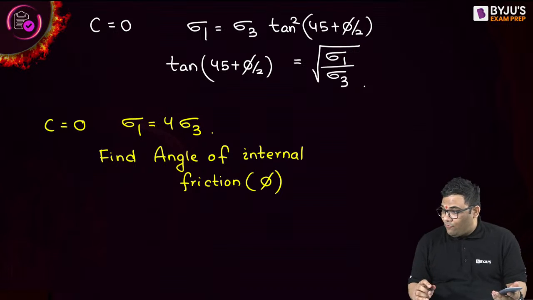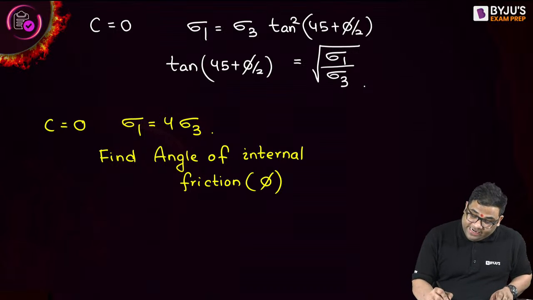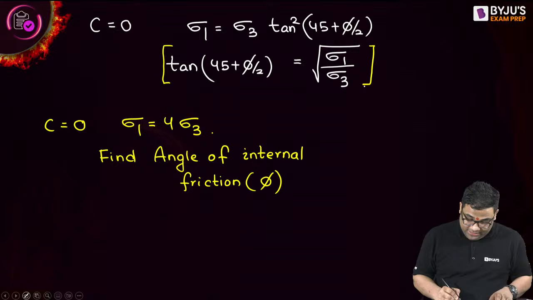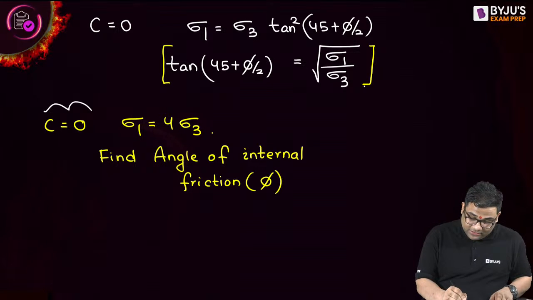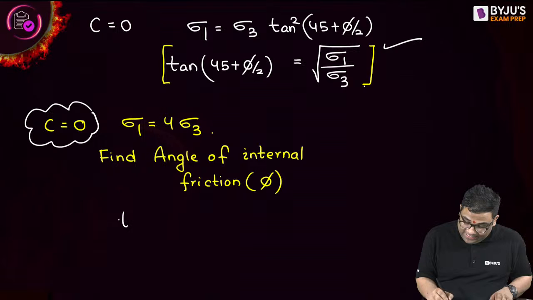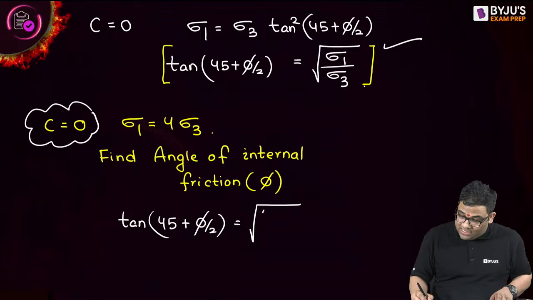Very good, Aftab. Others, Karthika, very good. You see, by understanding a simple equation, you can solve these questions very fast. It is given cohesionless, so this equation will be valid, right? So tan (45 plus phi by 2) will be equal to root under, in place of sigma 1, I can write 4 sigma 3. 4 sigma 3 by sigma 3, it gets cancelled, I get a 2.